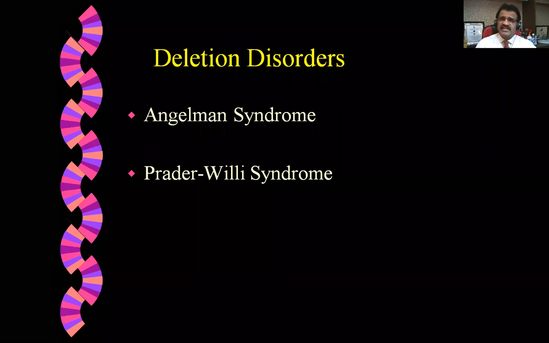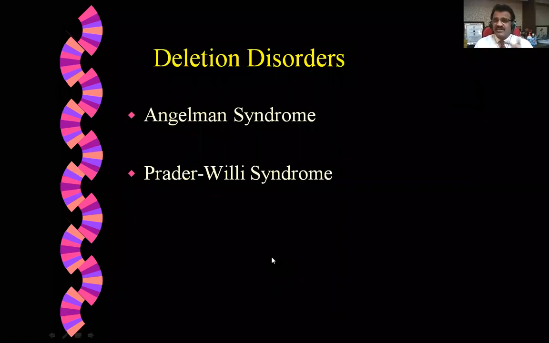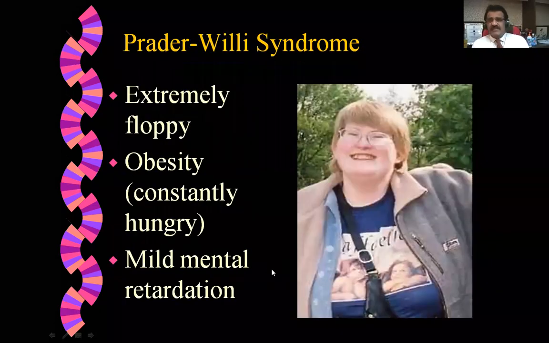What happens in Angelman syndrome is inappropriate laughter with convulsions. You can see this small girl here. She is suffering from Angelman syndrome: poor coordination and mental retardation. This is due to a deletion disorder, so there is a deletion of a segment of a chromosome in that one.